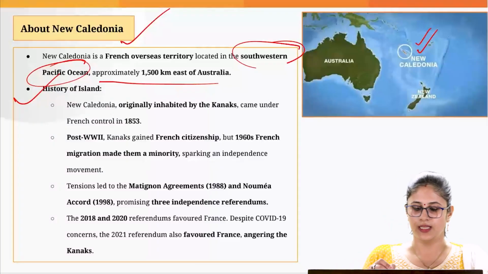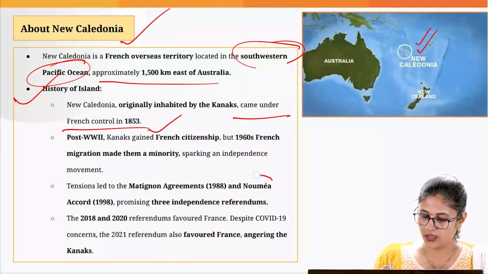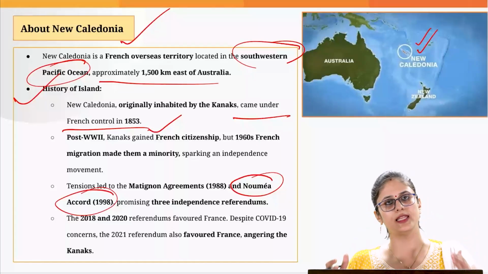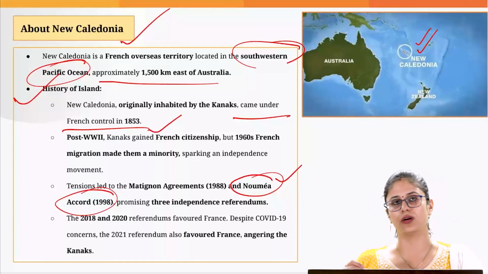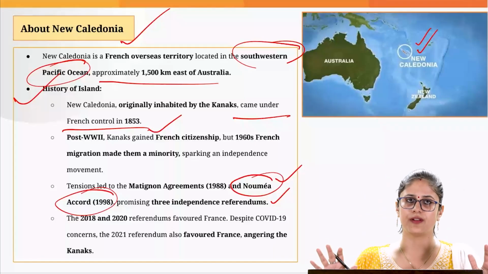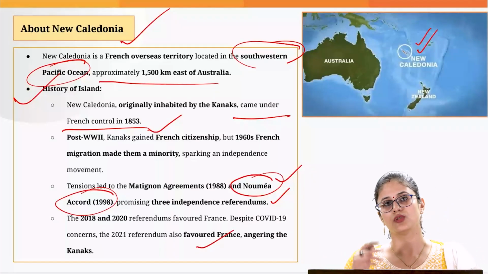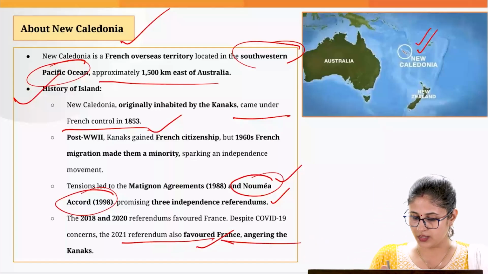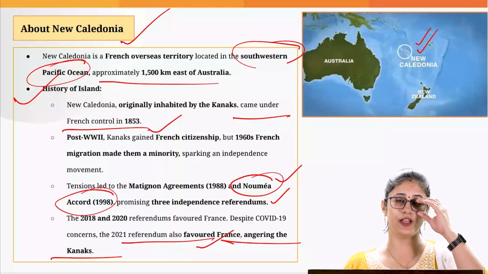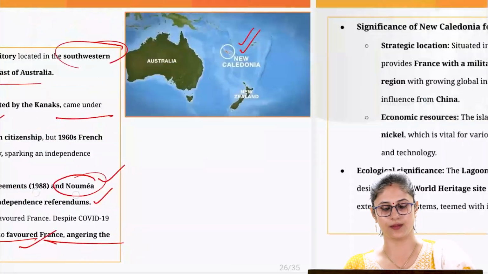We have already discussed that it came under French control in 1853, and because of protests for independence, the French authorities and the indigenous people entered into an accord, the Noumea Accord, which promised 3 independence referendums. But in all 3 referendums, independence from France was rejected. The people basically favored being aligned with France, rejecting the idea of complete independence. But this was against the interest of the indigenous people, that is the Kanak people.